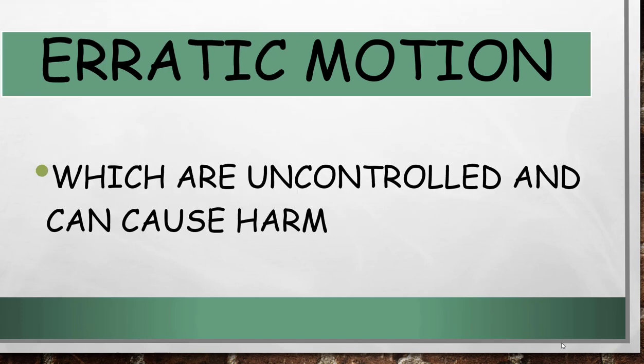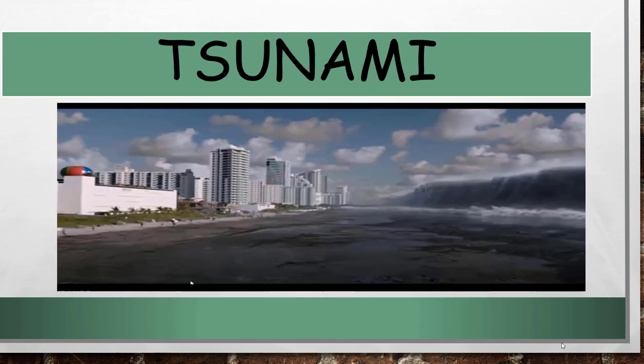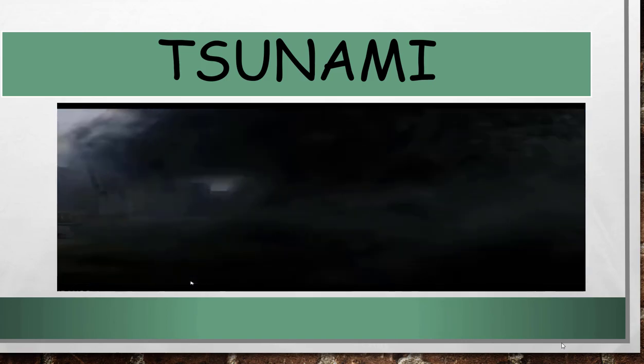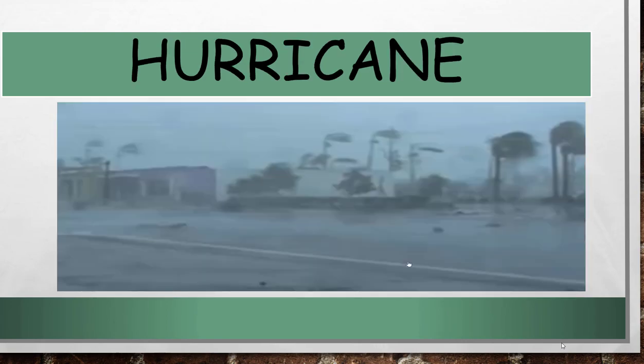Motion can be erratic also at times. It is uncontrolled and it can cause harm. For example, in case of tsunami, or a hurricane.